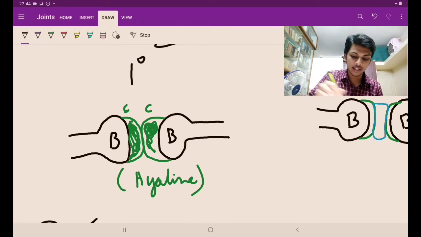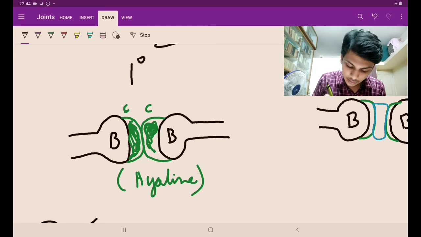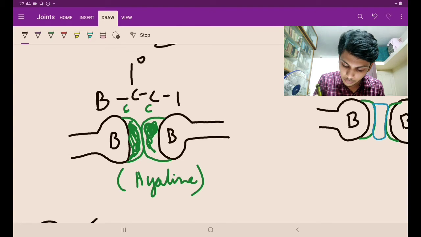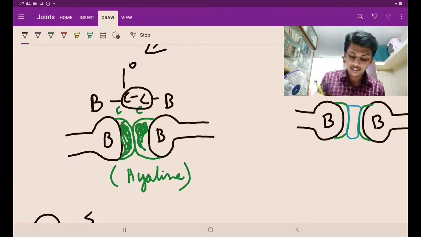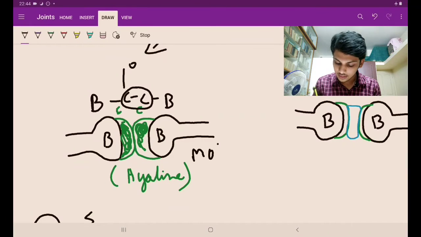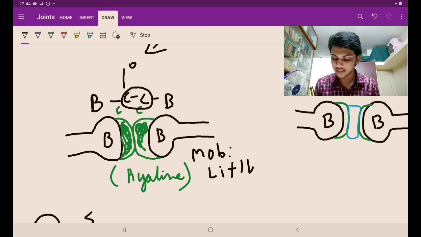So, the arrangement of the primary cartilaginous joint is bone, cartilage, bone, or you can say these two as cartilage itself. The mobility is little. There is mobility, but it is little.